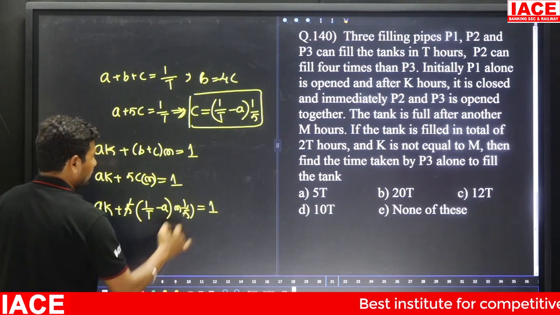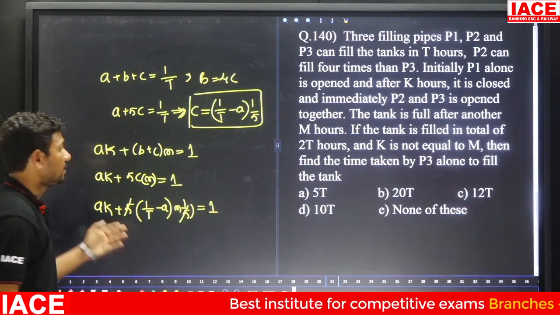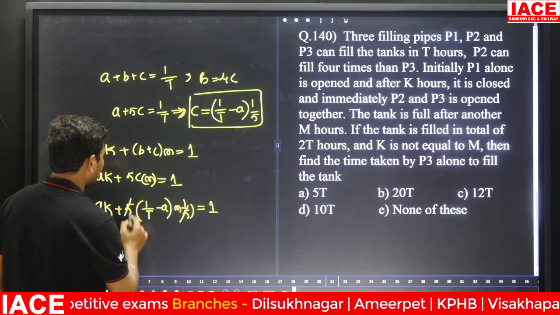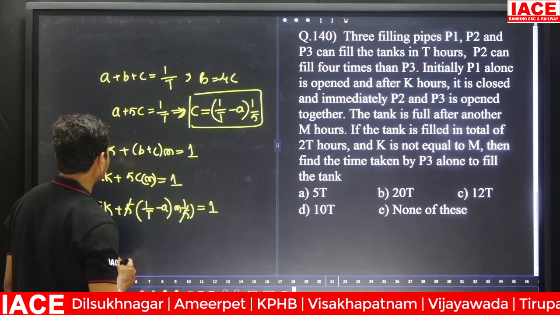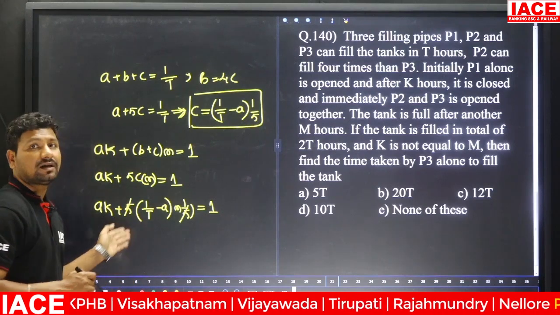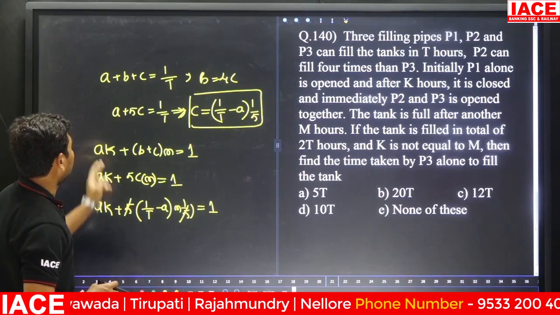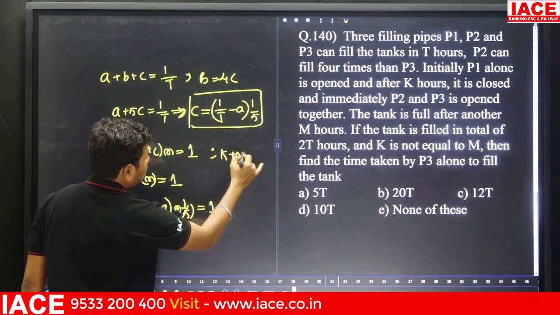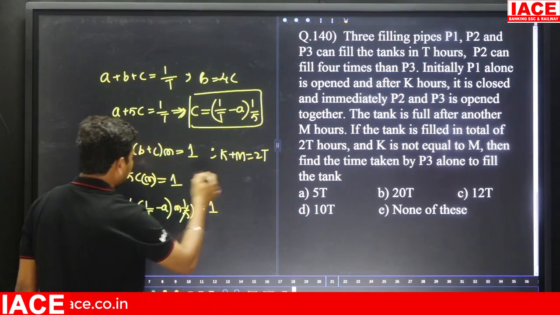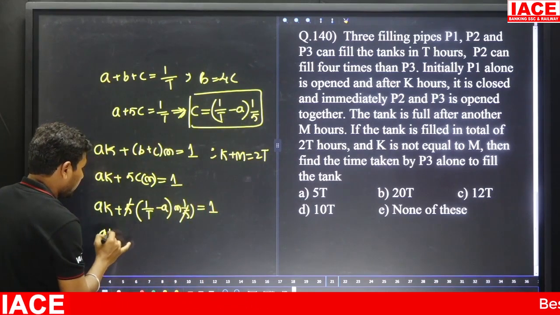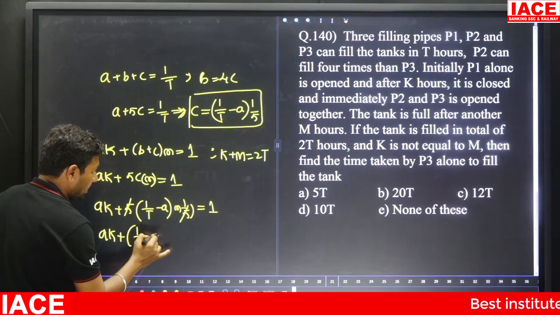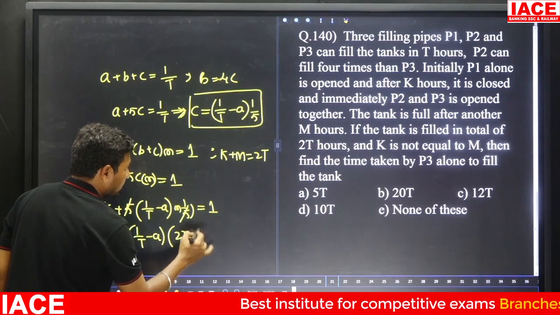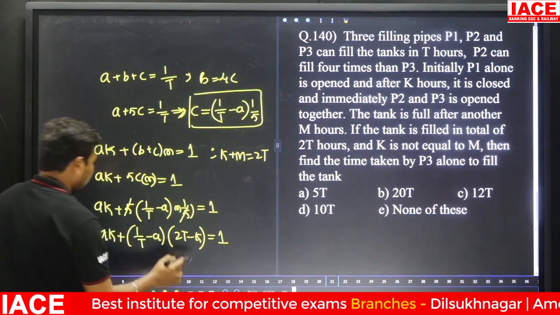Here 5 will cancel. Okay, from this we have to write the k relation. We can write the k to m relation also, and we have another condition, k plus m is equal to 2t. Then we have to substitute m here: (1/t minus a) into (2t minus k) is equal to 1. We have to solve this.